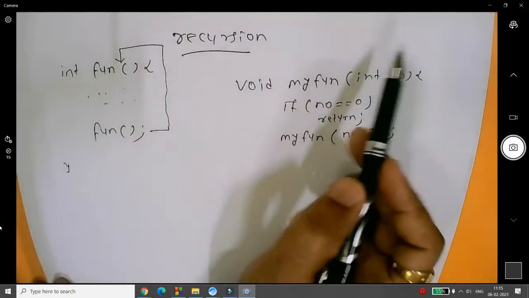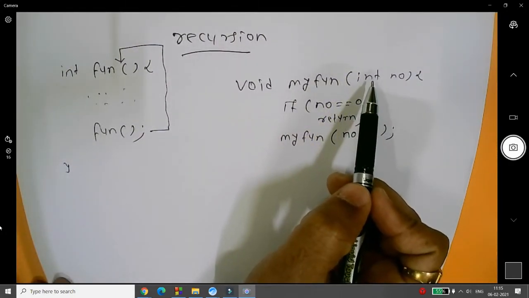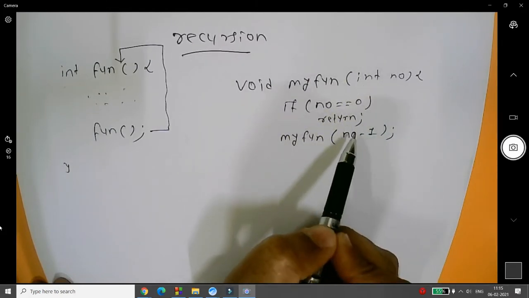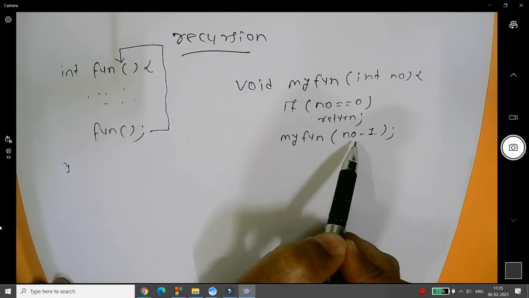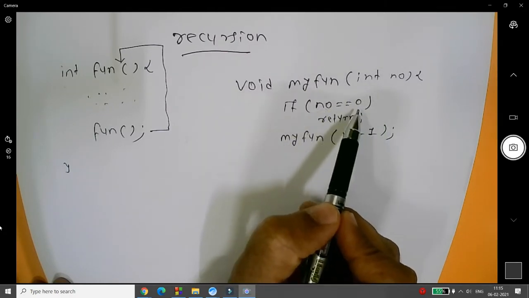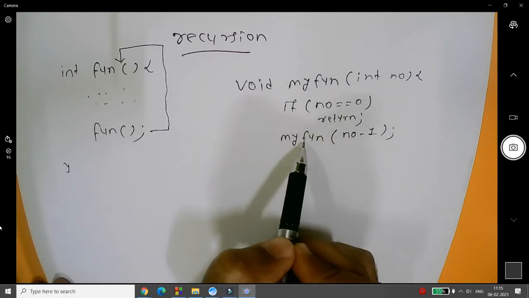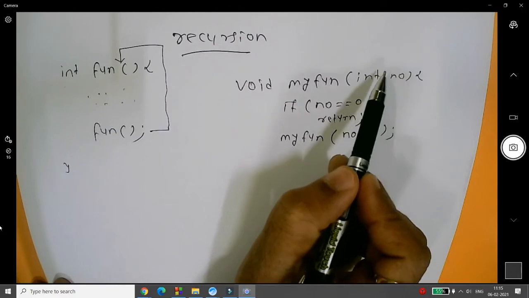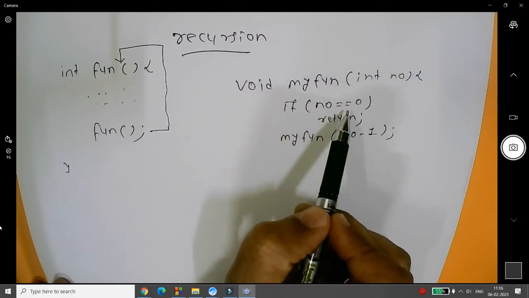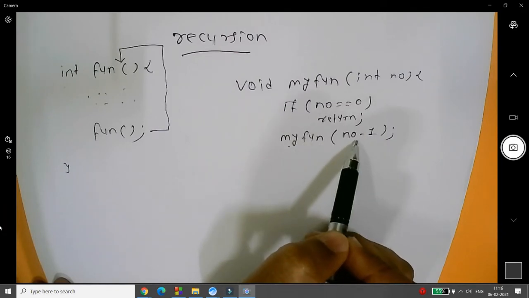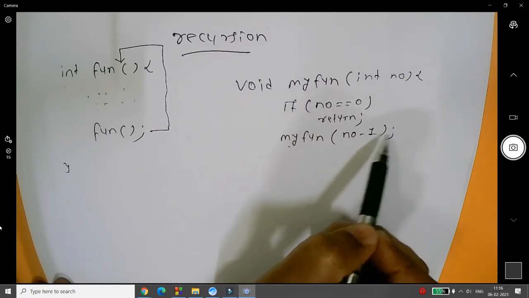So what happens: if you pass the value 5, then your function will be called again with 4. So the value 4 will be available over here. Is number equal to 0? No. Then the function will be called again with 4 minus 1, so 3 will be passed. Is 3 equal to 0? No. Then the calling environment will call myFunction again with 3 minus 1, so it will be 2.